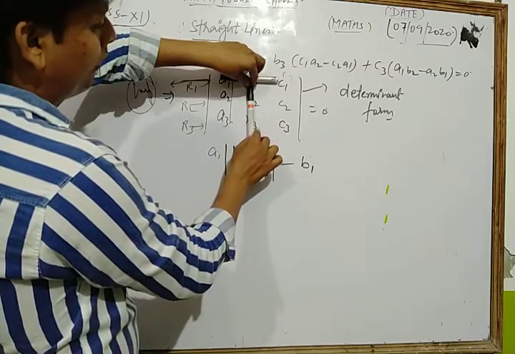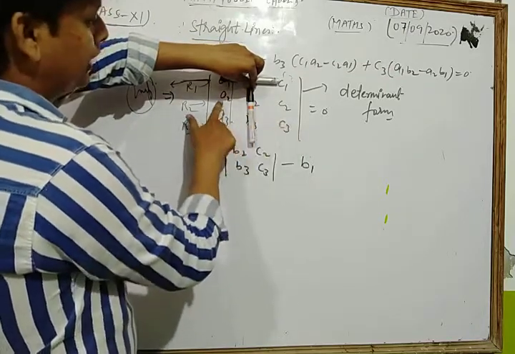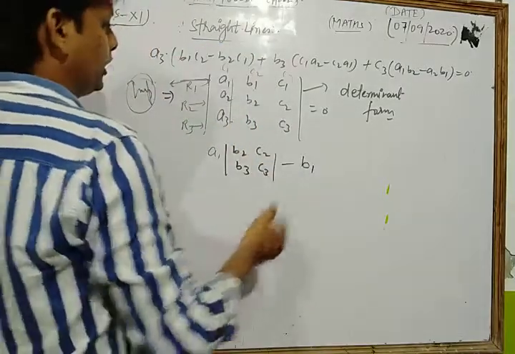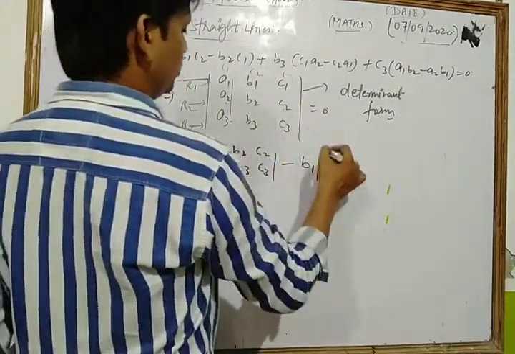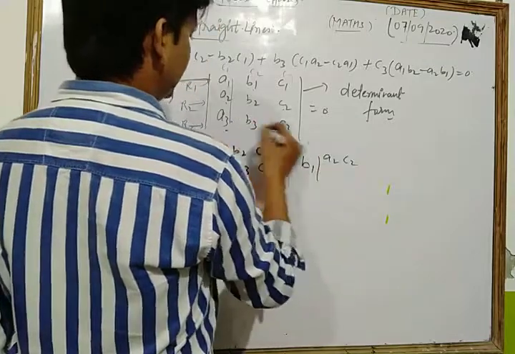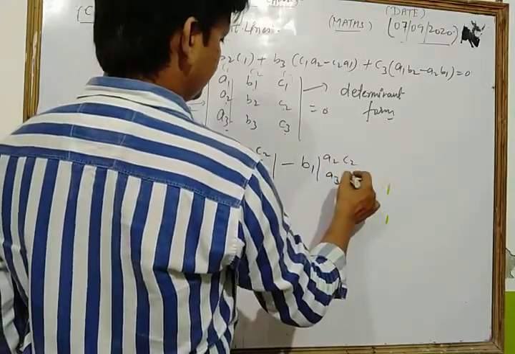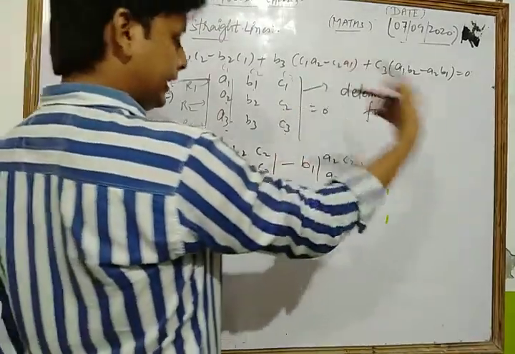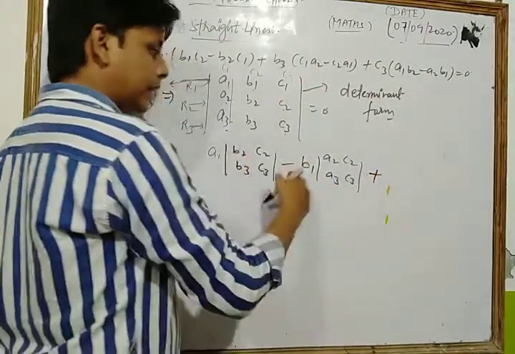So what is left in that portion? We get only a2 c2 a3 c3. So here we write a2 c2, a3 c3. Now first is taken as positive, second as negative, and then the third as positive. You need plus minus plus.